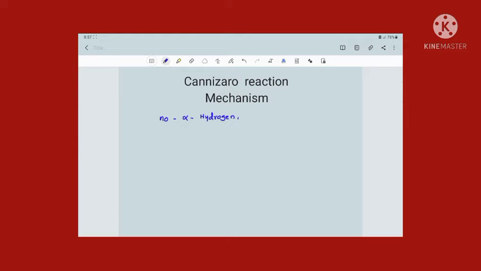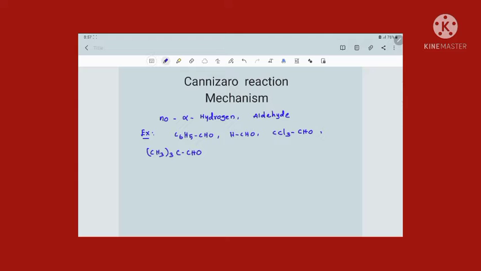Now here in Cannizzaro reaction, only aldehydes which do not have alpha hydrogen follow it. Let me give some examples of such aldehydes which do not have alpha hydrogen: C6H5CHO, benzaldehyde; HCHO, formaldehyde; CCl3CHO, trichloroacetaldehyde, which is also called chloral; and C(CH3)3CHO.